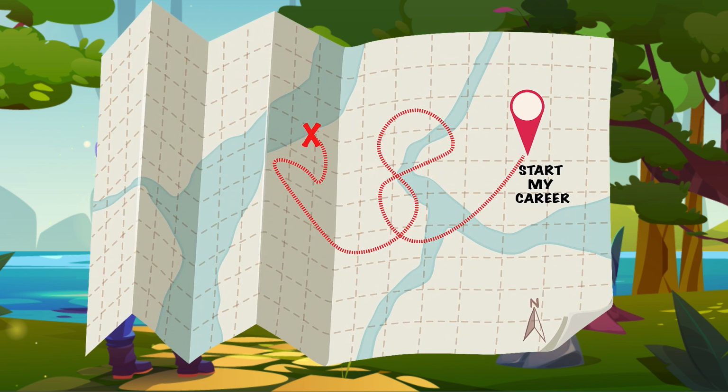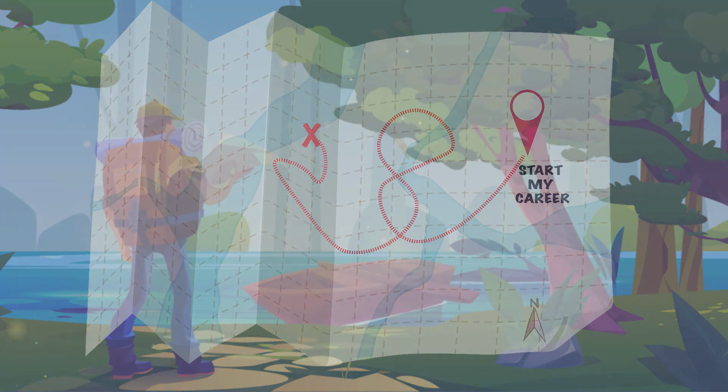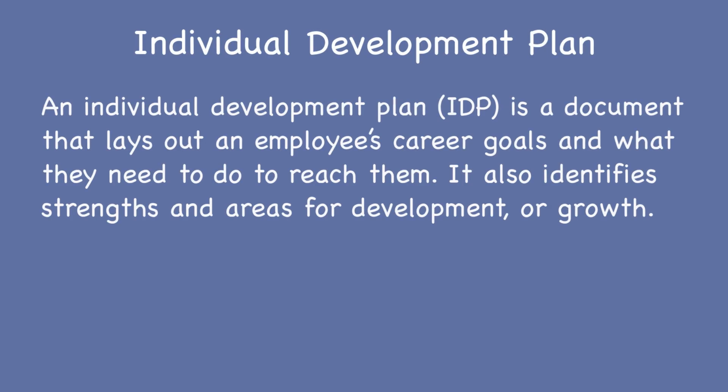You have a destination, you know how to get there, and you've got an alternative route if there are rough areas. So, what exactly is an individual development plan? An individual development plan, IDP, is a document that lays out an employee's career goals and what they need to do to reach them. It also identifies strengths and areas for development or growth.